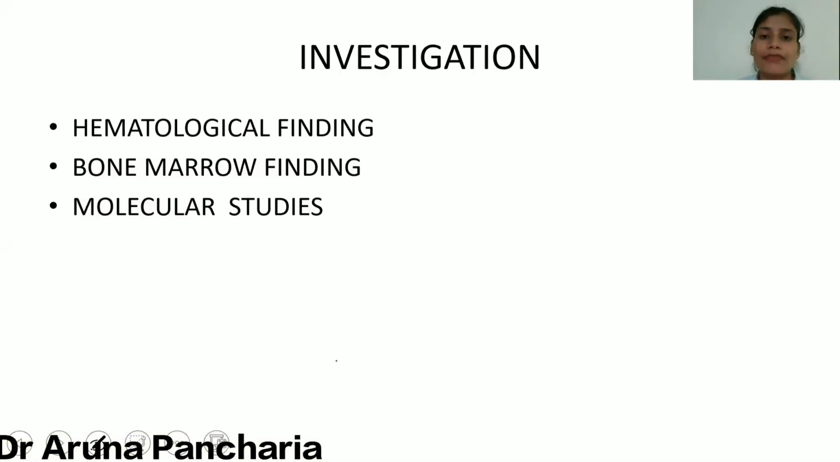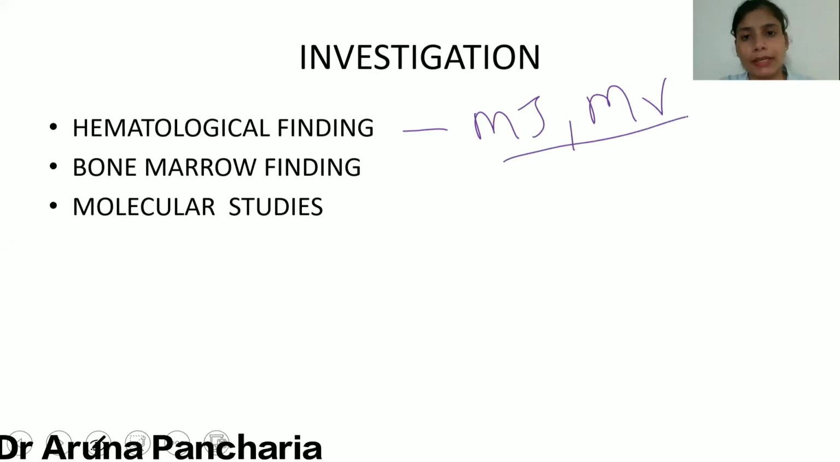Now, what investigations would you like to do? First, hematological investigation, bone marrow, and molecular studies. In hematology, when we do the hematological study, you should have an idea about the major as well as minor criteria. What are the minor criteria? Because only on that basis do we give the term polycythemia vera.